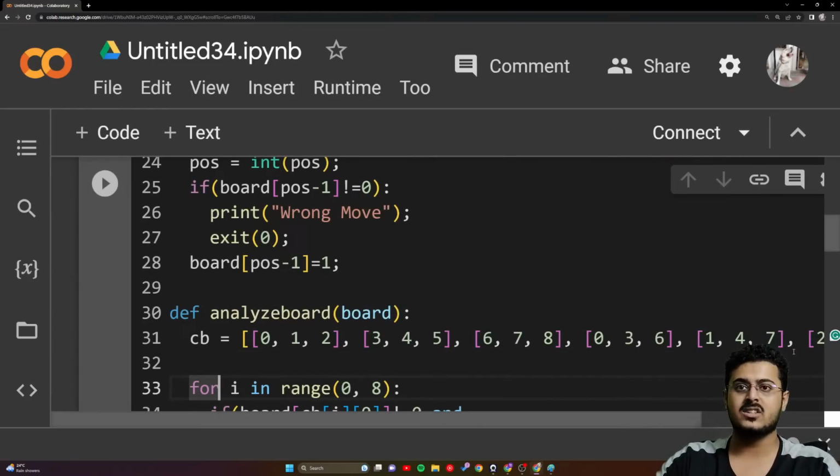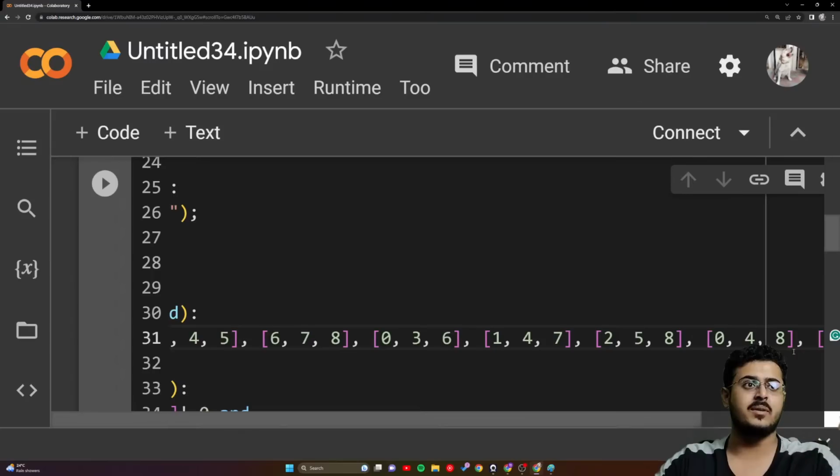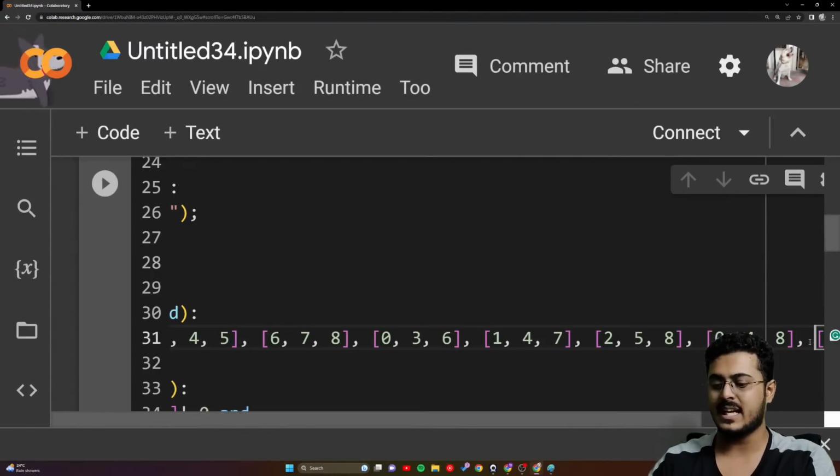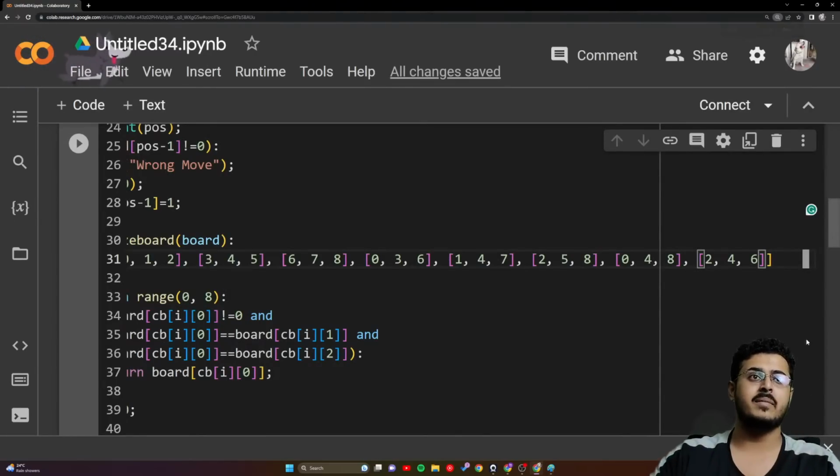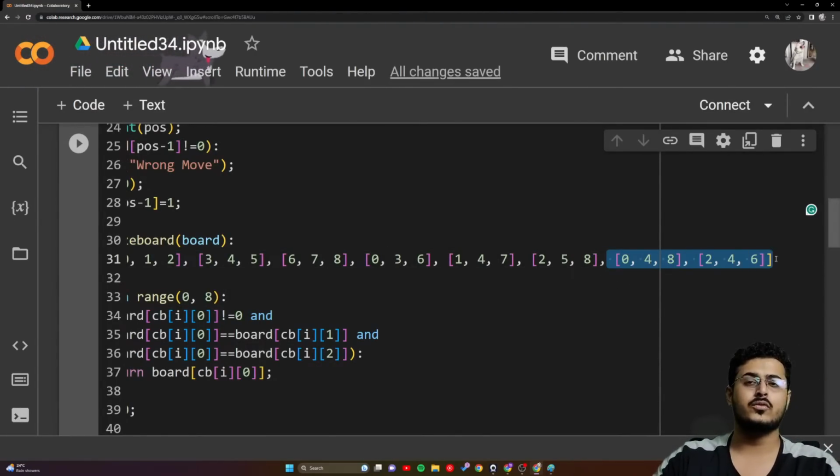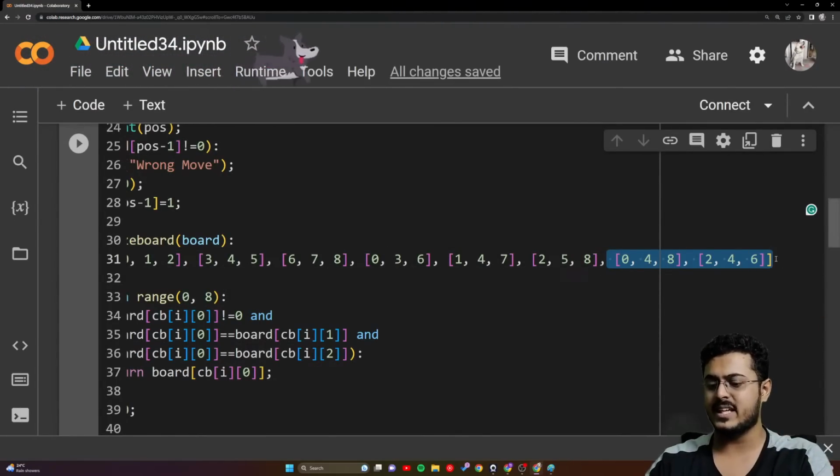0, 4, and 8 is already done right over there, guys. As you're able to see, 0, 4, and 8 is also there, just hidden because of the size of the screen. But I've already implemented that: 0, 4, and 8, 2, 4, and 6. Already done right over there, guys.